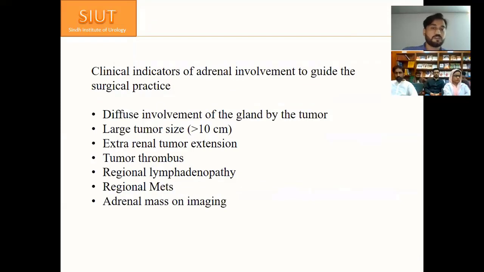Clinical indicators for adrenal involvement to guide the surgical practice, these are not guidelines, but just to guide surgical practice, are diffuse involvement of the gland by the tumor, large tumor size greater than 10 centimeters, extrarenal tumor involvement, tumor thrombus, renal lymphadenopathy, renal metastasis, and adrenal mass on imaging.